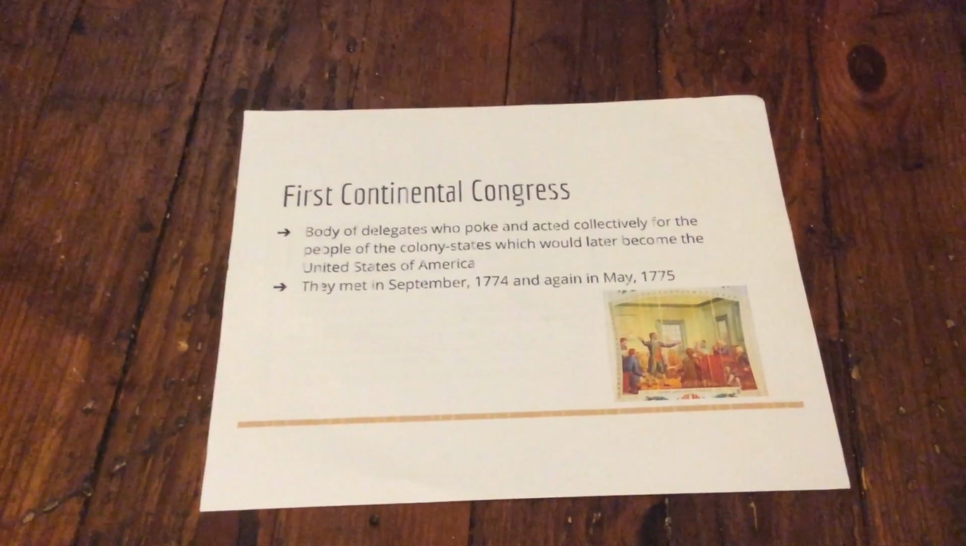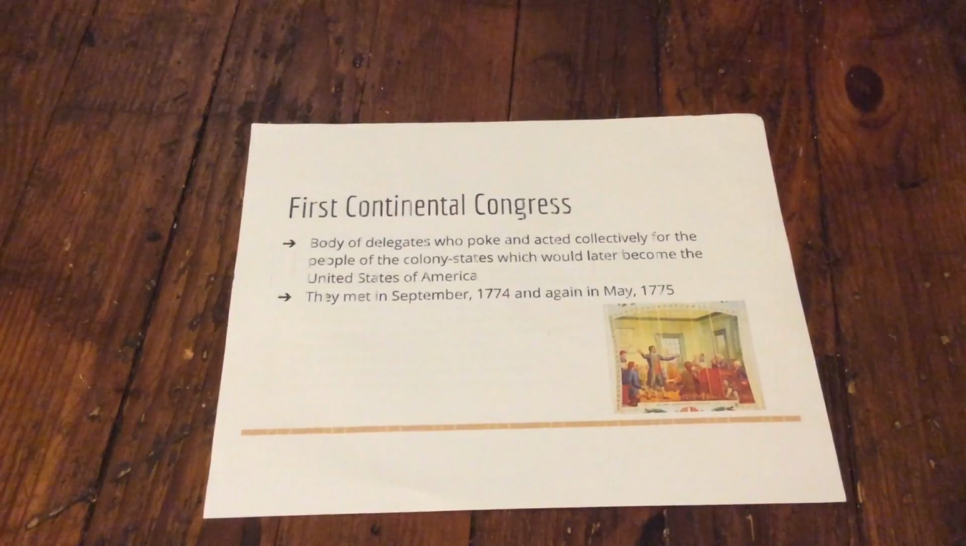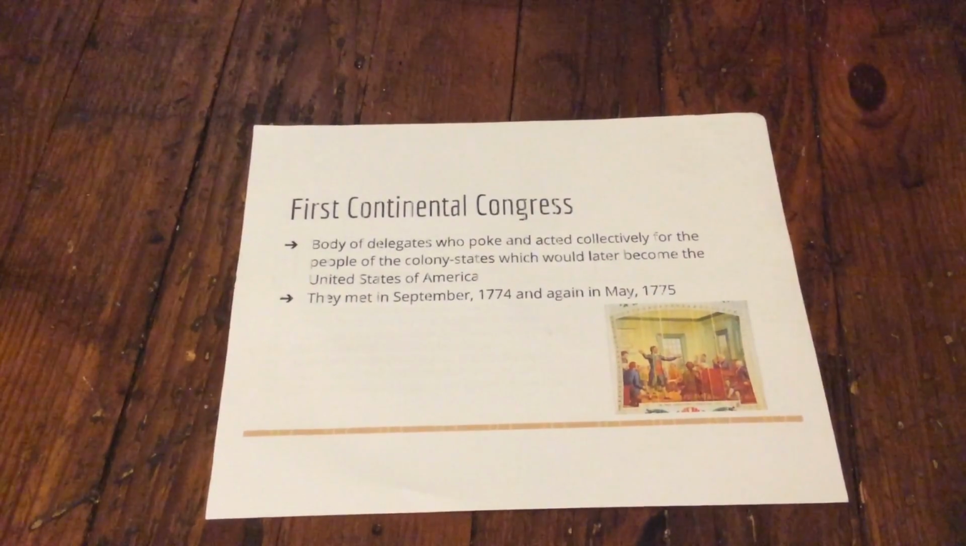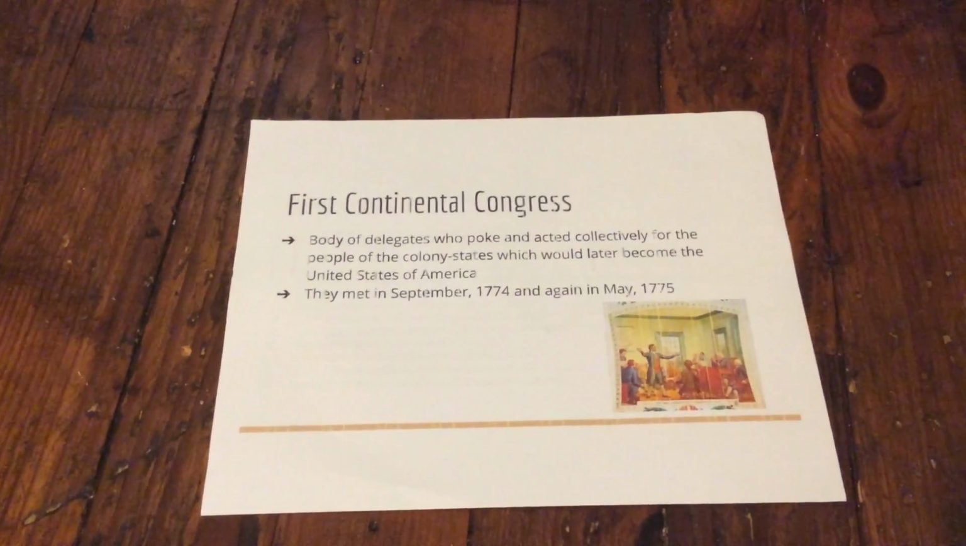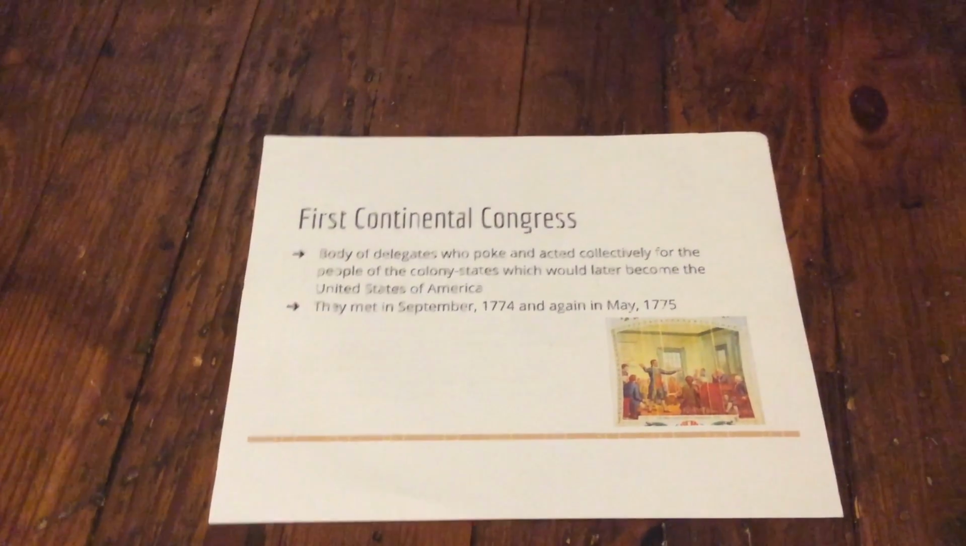The First Continental Congress was a body of delegates who spoke and acted collectively for the people of the colony states, which would later become the United States of America. They met in September 1774 and again in May 1775.